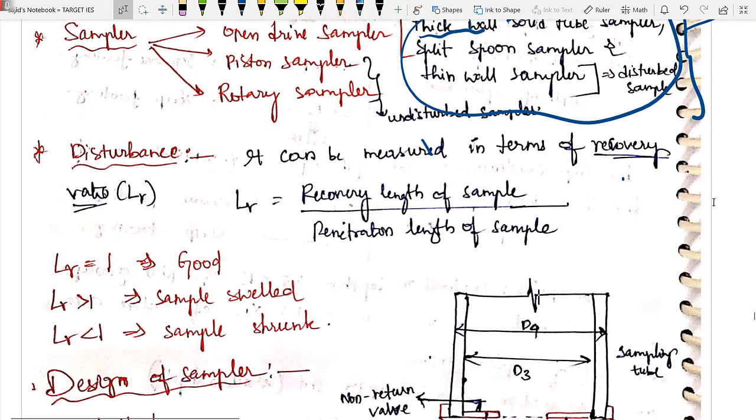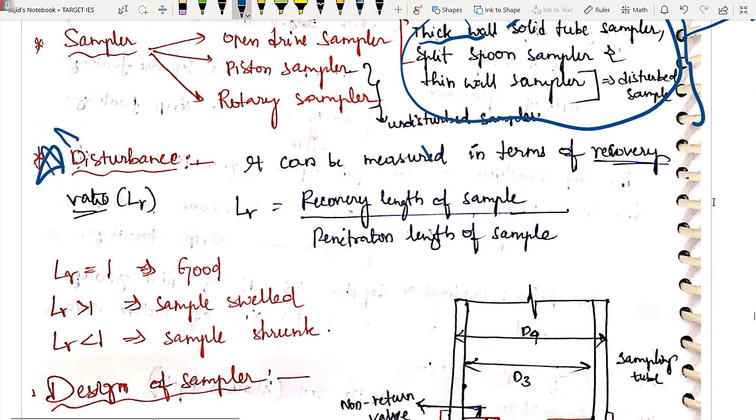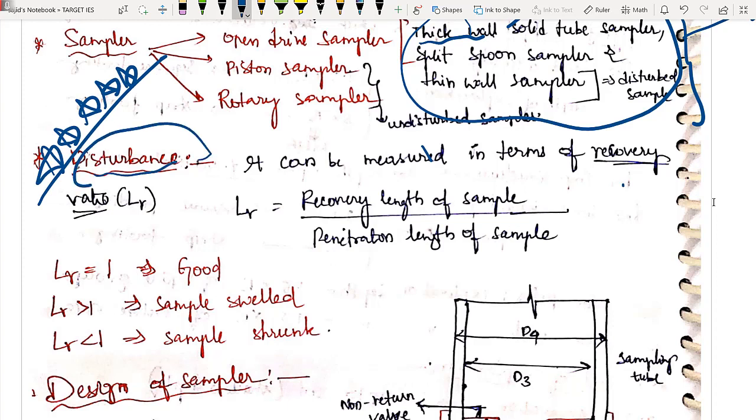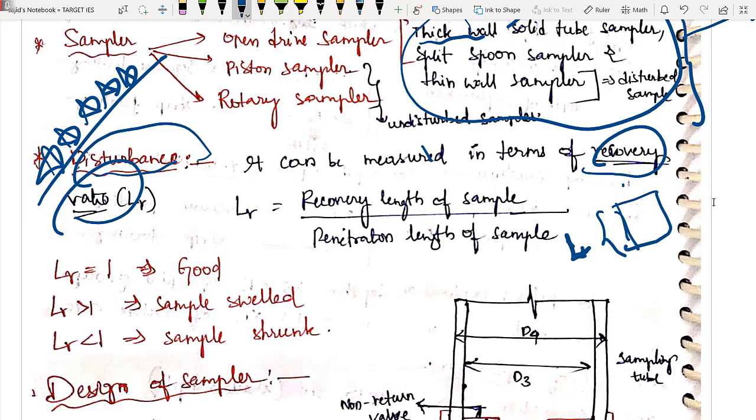Now let us see the very first important concept from this chapter, which is disturbance. Give it 5 star. Sure shot question in your ESE, GATE, State PSC, SSC, JEE, all other examinations, repeated multiple times. This disturbance is generally measured using one ratio, which is called the recovery ratio. Let us take this is your sampler, and the size is L. Obviously, we are expecting the entire sampler is completely filled with our sample, right? So this L is nothing but the penetration length of sample. Now take the sample out.